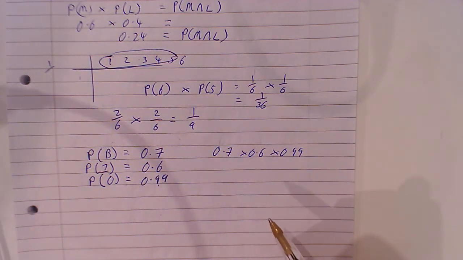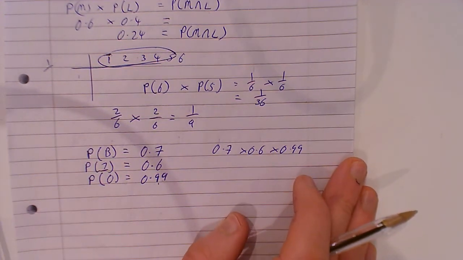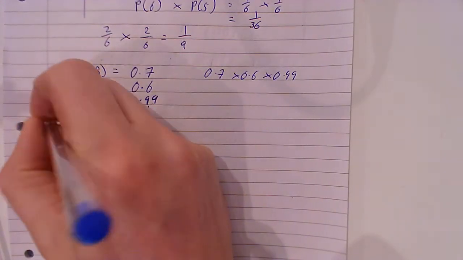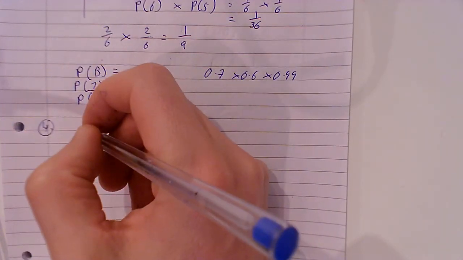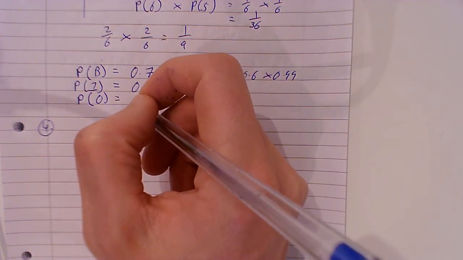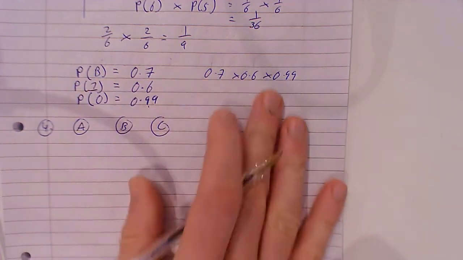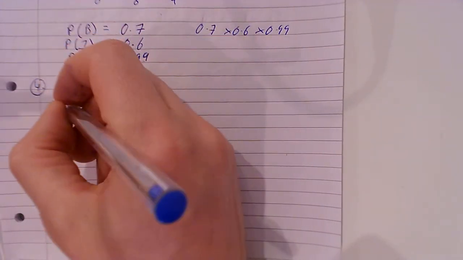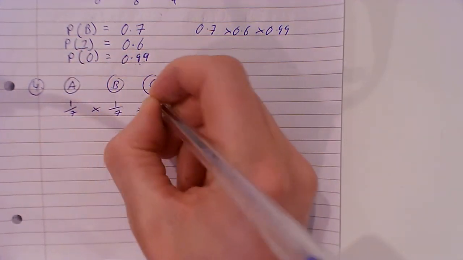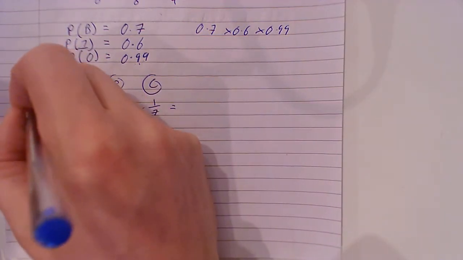Simple, really, really easy. Now, example 4 is what we've got to get our heads around. It's about that whole birthday one. So, all these events are independent of the other. So, 3 pupils, A, B, and C, have their birthdays in the same week. Okay, what's the probability all their birthdays are on Monday? A 7th, a 7th, a 7th. Easy. Birthdays on Mondays.